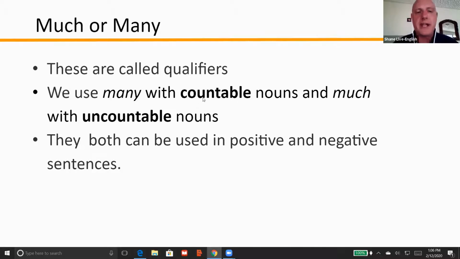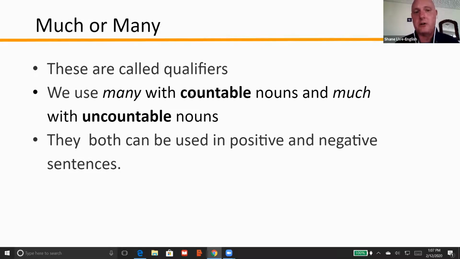We use many with countable nouns. So a countable noun is a noun that you can make plural or add an article before. And much is what we call an uncountable noun, and so these are nouns that you cannot add an S or an ES. Much and many can be used in both positive and negative sentences.